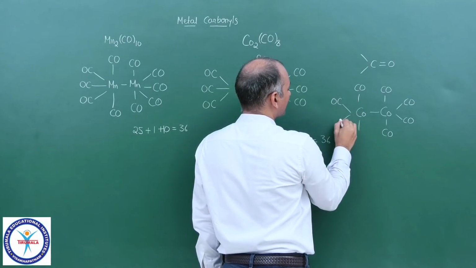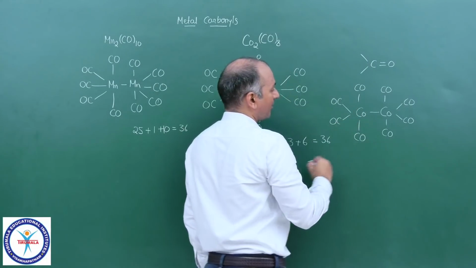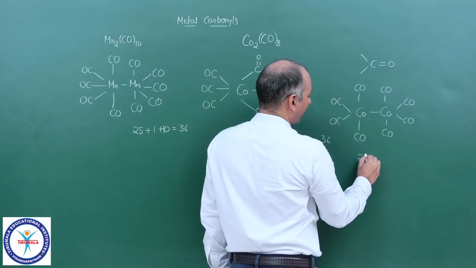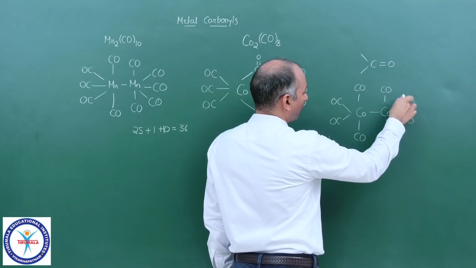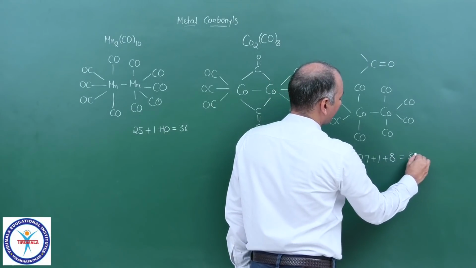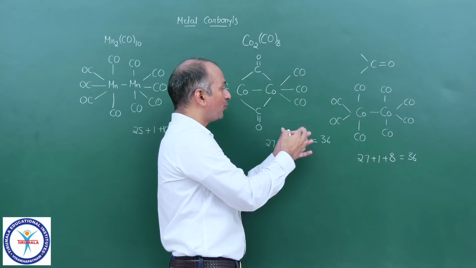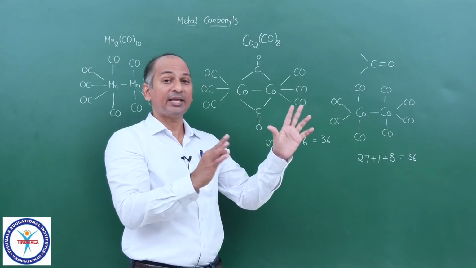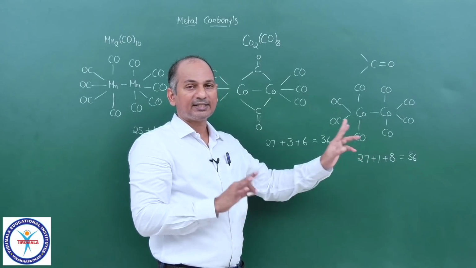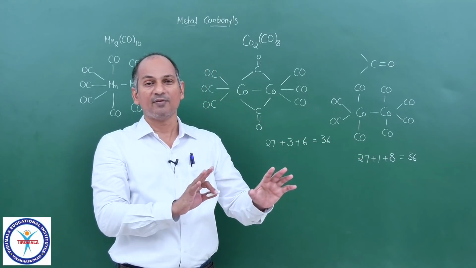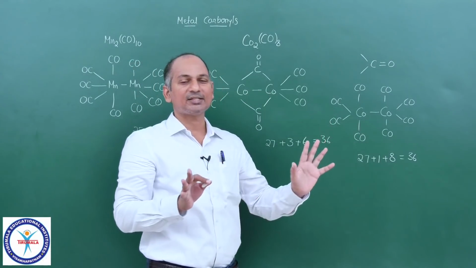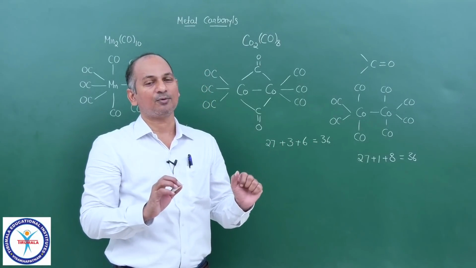Now let us see whether this structure follows the EAN rule or not. Now 27 cobalt, you take any cobalt. From this bond it gets 1 electron, and we have 4 CO, 4 into 2, 8, and it is 36. And that structure of Co2(CO)8 exists. Although compared to this structure, that structure is unstable. That exists only in some non-polar solvents, but it exists. So whatever may be the structure, more stable or less stable, both structures are following the EAN rule.